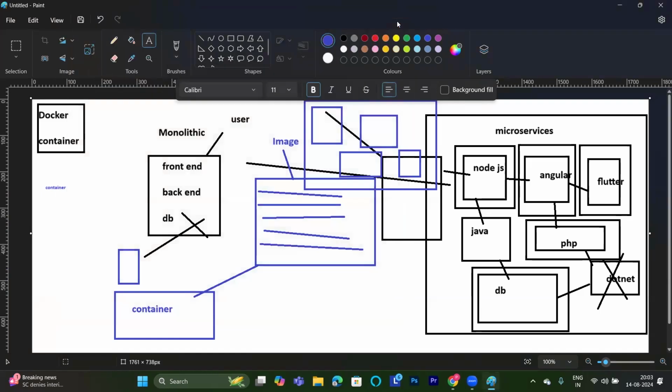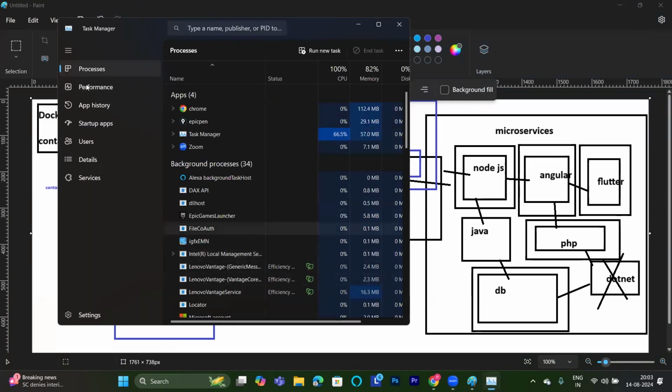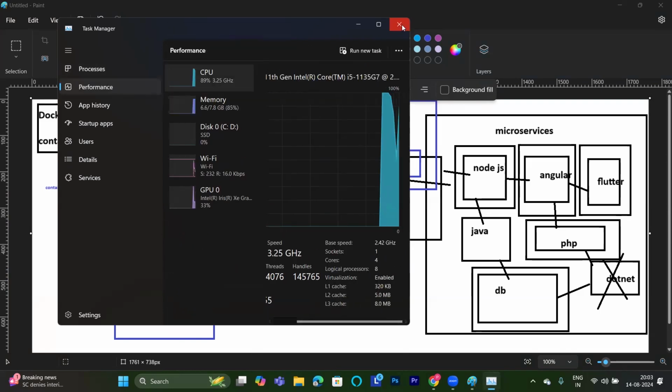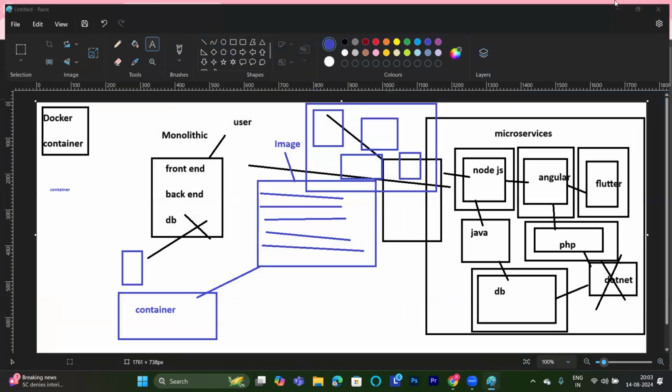You need to go to the BIOS. For BIOS, in Lenovo, I think it's F10. You need to press the key. It will take you to the BIOS. There, you need to enable this. If this is disabled here, you have to enable it. First thing, performance, cross check this one. This has to be enabled. And second thing, how to install Docker in your system.